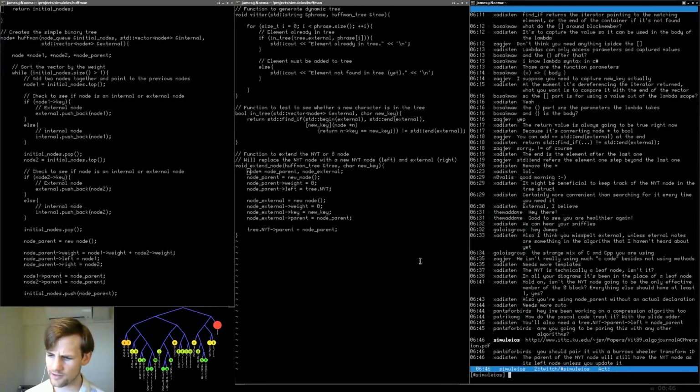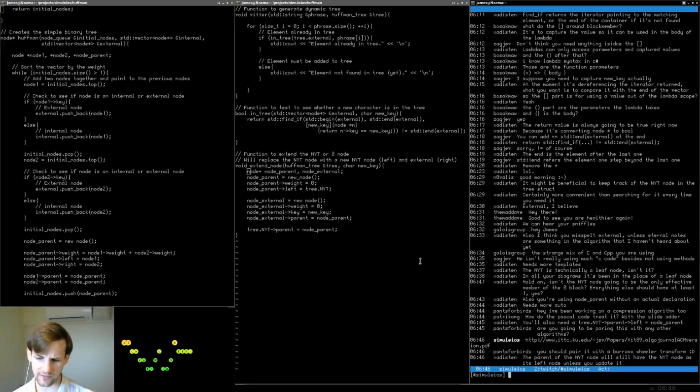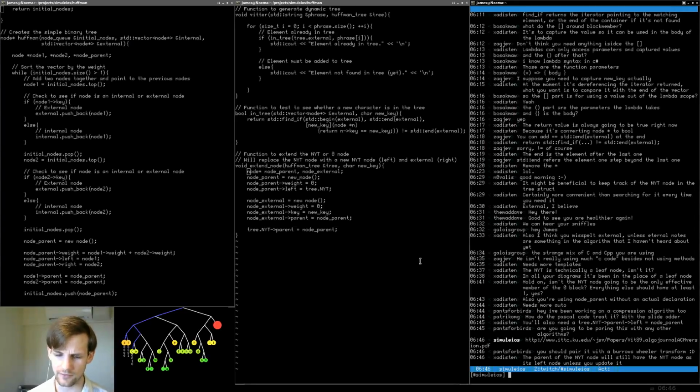Wait, but the parent of the not yet translated node should have, unless I'm missing something here, the not yet translated node as the left node. That's what I wanted. And yeah, Pants for Birds, there's a whole bunch of things we could do. However, we're kind of taking it one step at a time. So, I apologize for that.